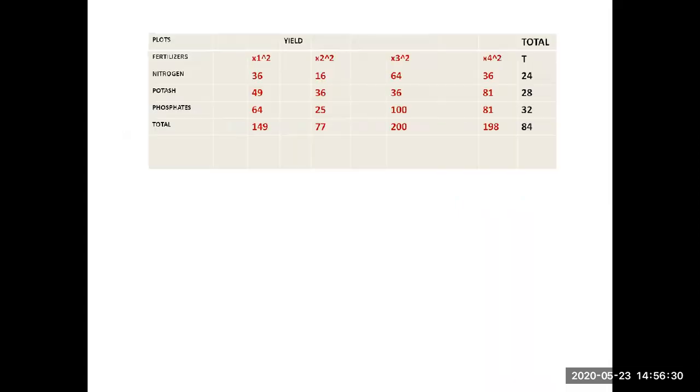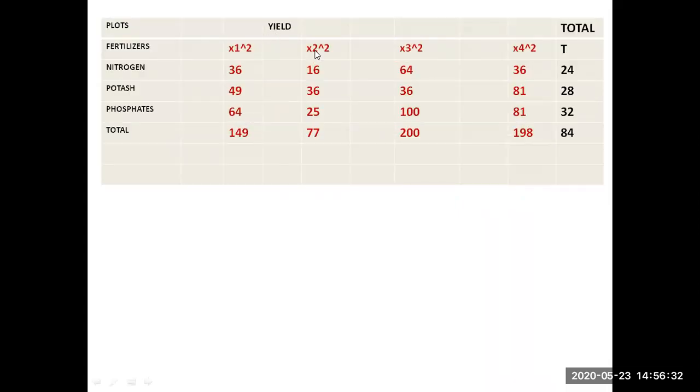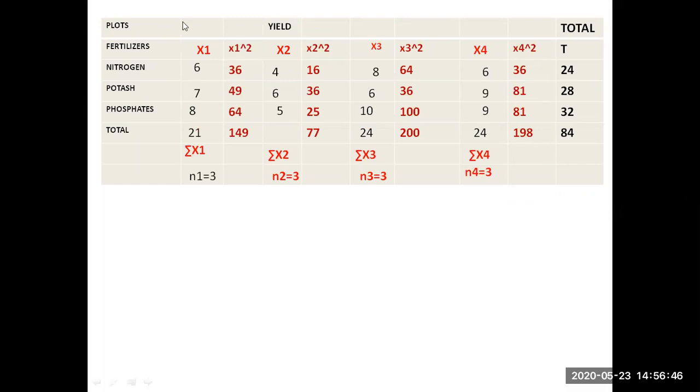Next one. He never gives this x1 square data; for my convenience I have written it. He will give x1 having 3 observations, x2 having 3, x3 having 3, x4 having 3. Just sum up the values: in the x1 sample you get 21, similarly for x2. So the summation of the first sample is sigma x1, sigma x2, sigma x3, sigma x4. Similarly, row wise you have to do the summation: x1 value plus x2 value plus x3 value plus x4 value. You are getting 24, similarly 28, 32, and the grand total is 84.